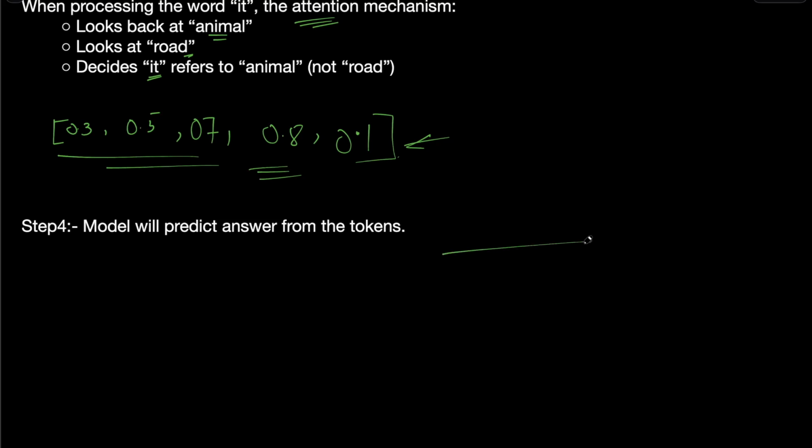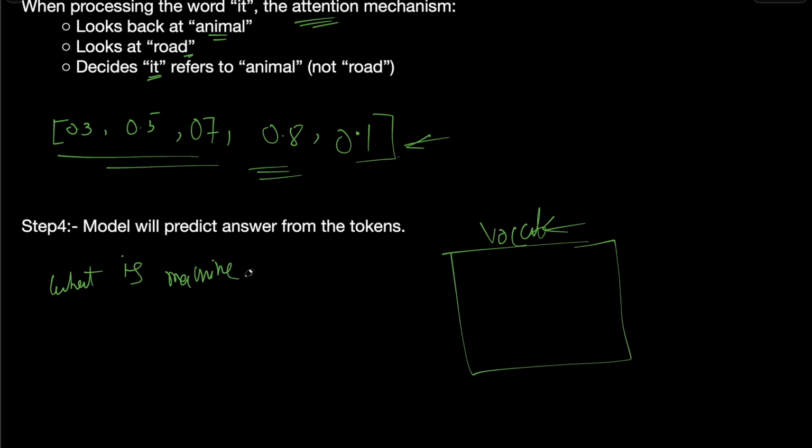How will it try to generate the answer? Here also it will use the vocabulary which is already created. Let's say our question was, what is machine learning? By this embedding, it is giving the probability distribution of each word in the vocabulary.